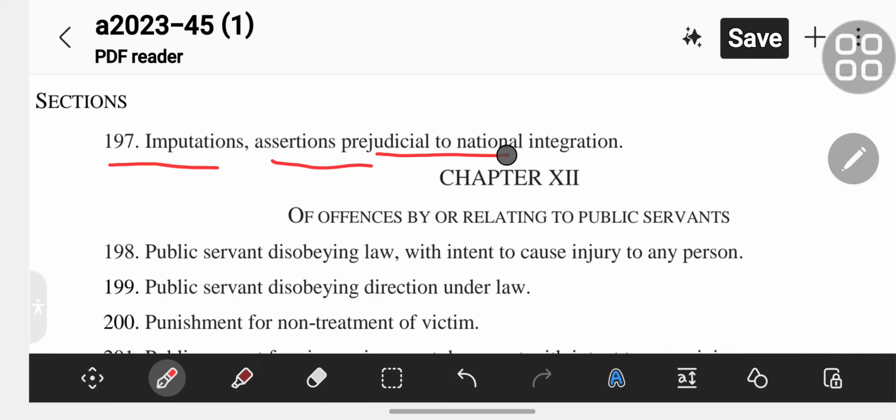is imputations, assertions prejudicial to national integration. Section 197.